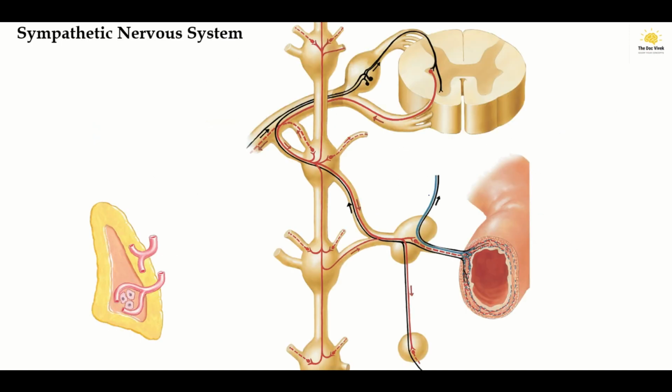The sympathetic nervous system is also known as the thoracolumbar division, because this division arises from the cell bodies of preganglionic neurons in spinal cord segments T1 to L2.